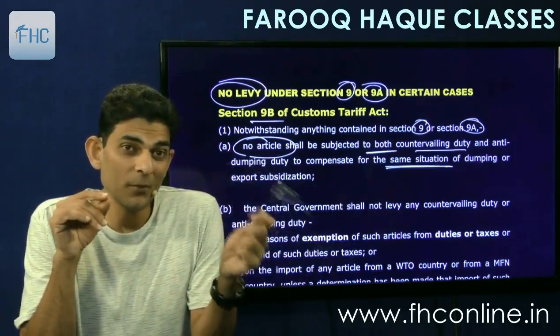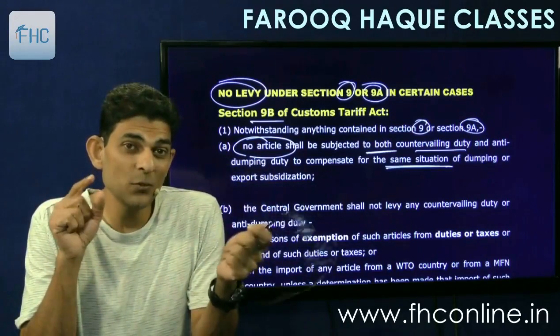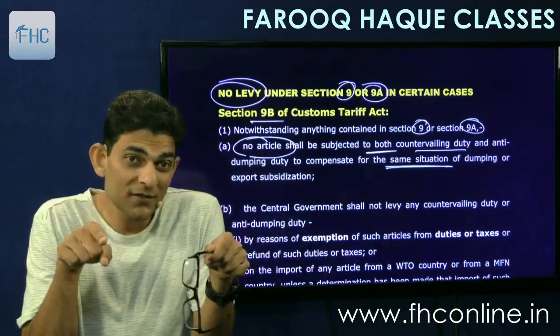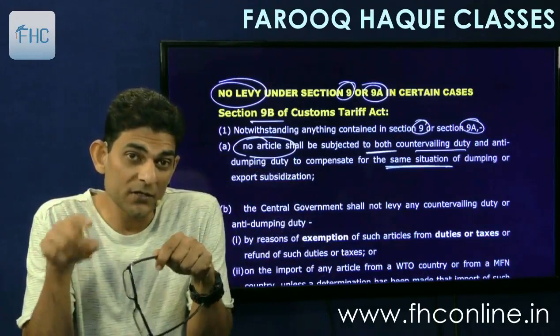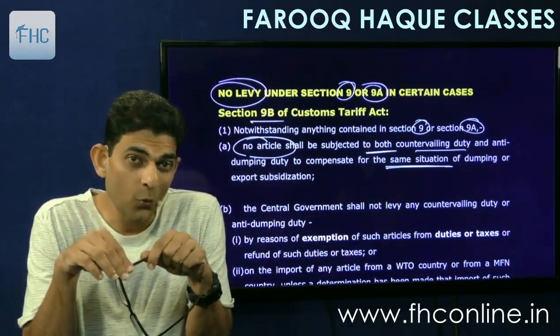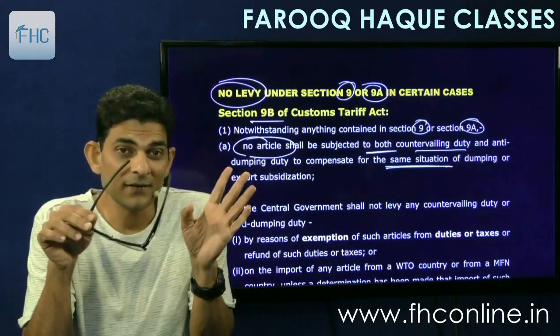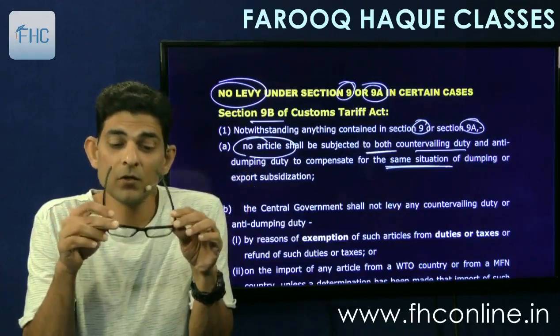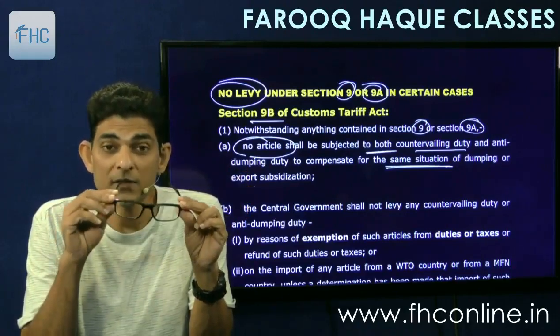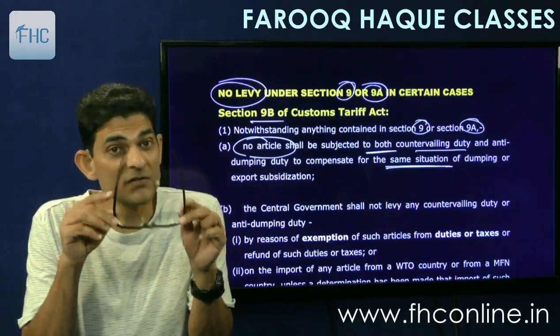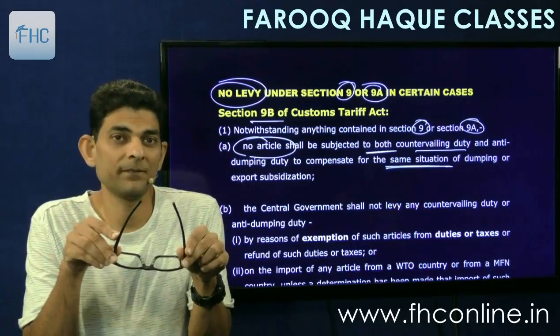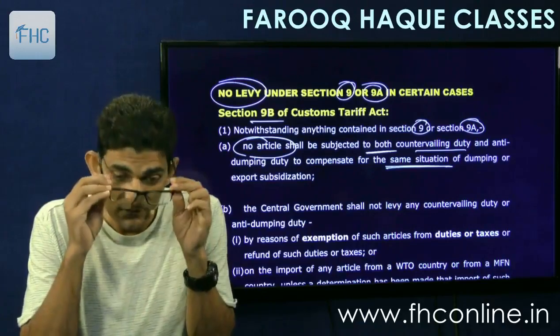So can the Indian government levy this 25,000 under both the sections? Under section 9 calling it a subsidy, and under section 9A calling it dumping? No. They can choose any one. If you levy under section 9 as anti-subsidy, then you cannot levy anti-dumping for that same 25,000. Understood? So that's the first point.